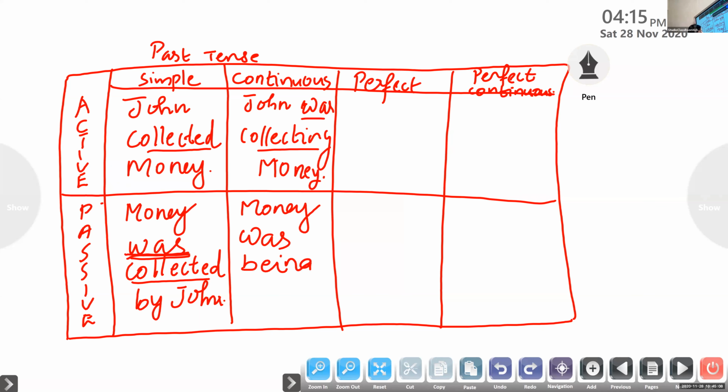The present participle form being must be used to show a temporarily going on action. So money was being collected by John. Please compare the box of present tense and the box of past tense. Only a small change. So was being collected. Underline that.